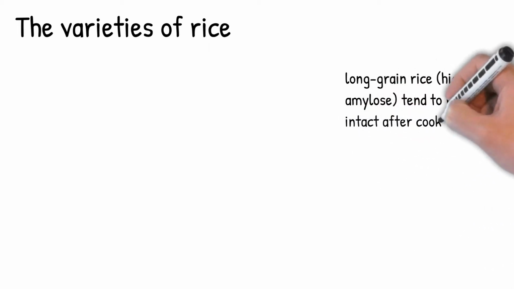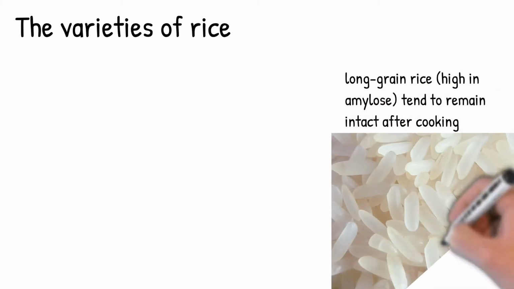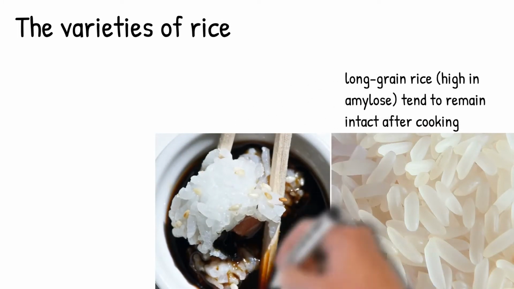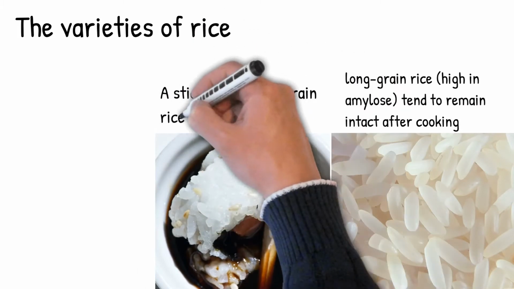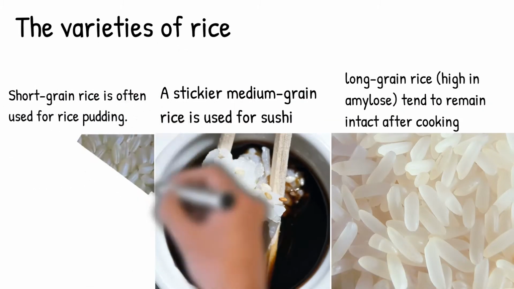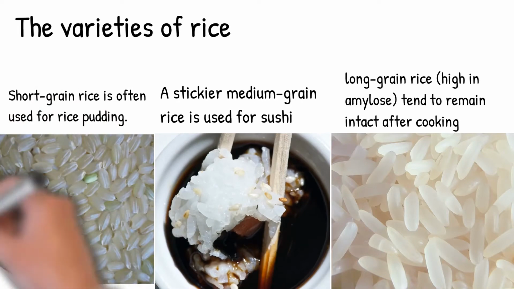Long grain rice, high in amylose, tends to remain intact after cooking. Medium grain rice, high in amylopectin, becomes more sticky. A stickier medium grain rice is used for sushi. Medium grain rice is also used for sweet dishes. Short grain rice is often used for rice pudding.